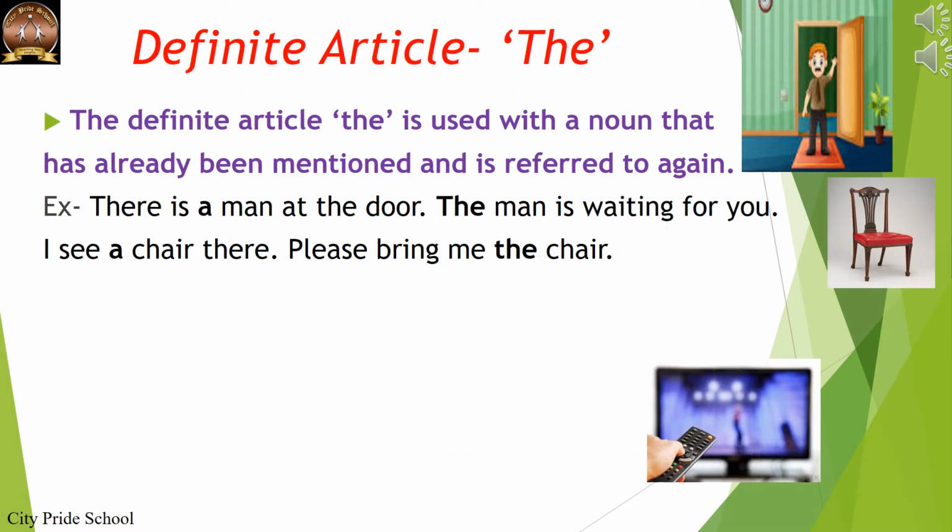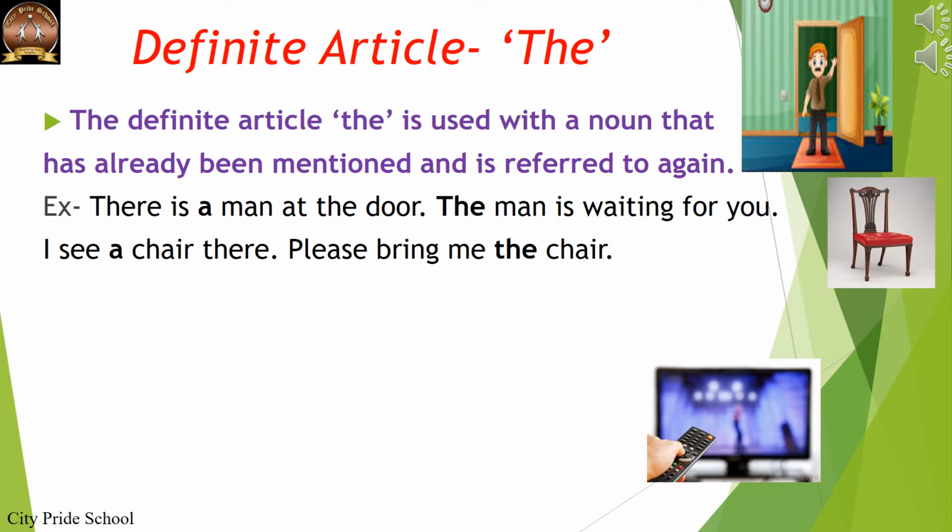Let's begin with the definite article the. Rule 1. The definite article the is used before a noun that has already been mentioned and is referred to again. Example, there is a man at the door. The man is waiting for you. So in the first sentence, there is a man, we refer to the man for the first time and we are giving a reference to the listener. In the next sentence, we talk about the same man whose reference was given in the previous sentence.